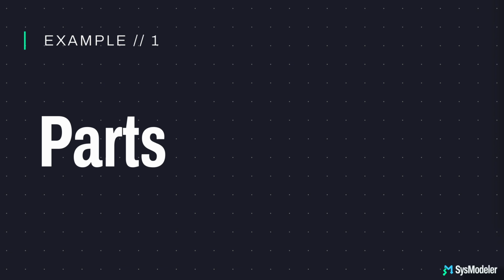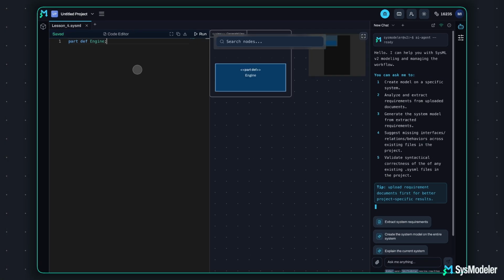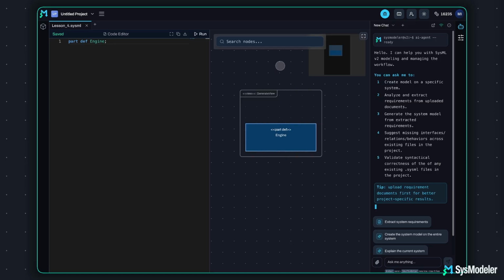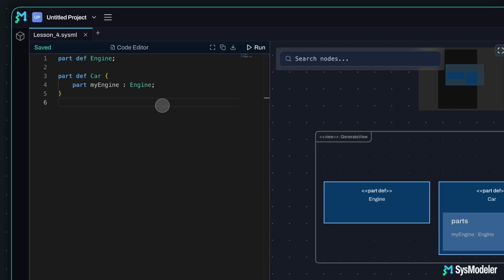We'll start with something familiar, a simple parts hierarchy. First, we define an engine. This line doesn't place an engine anywhere yet. It simply defines the idea of an engine, a reusable component type, like a blueprint. Now we define a car and say that it contains an engine.